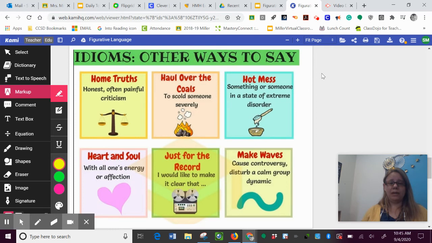Another idiom that you might have heard is just for the record. This is when you would really like to make something clear to somebody. So if my mom and dad are talking about something I did, I might say, well, just for the record, I didn't mean to do that. Well, just for the record, I did clean my room last week. It's an expression that you might hear. It means it's really important and I want you to know.